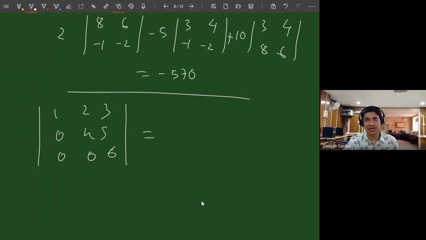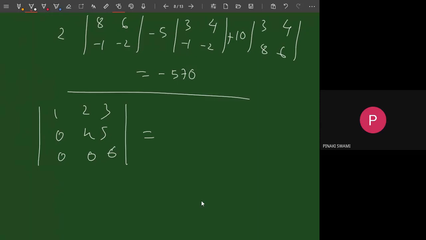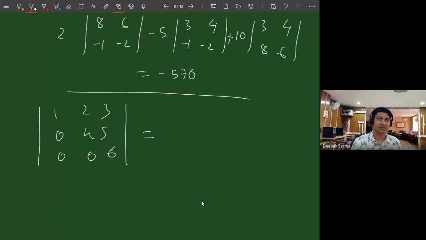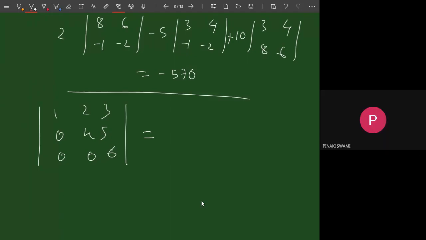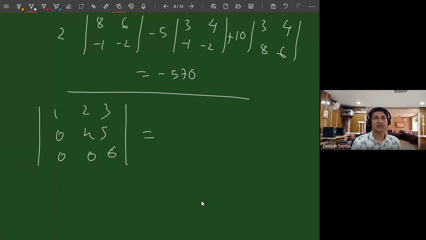So, isn't it a special term? Yes, sir. So, it is an upper triangular matrix, yes? If you calculate, after that, can you tell me, any of you, what will be the answer? It is 24. Do you see?